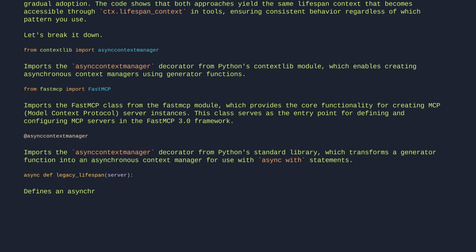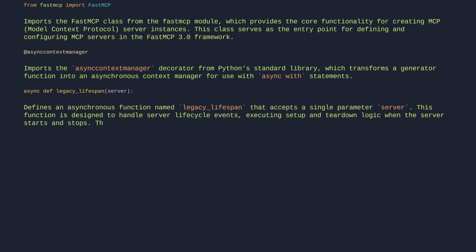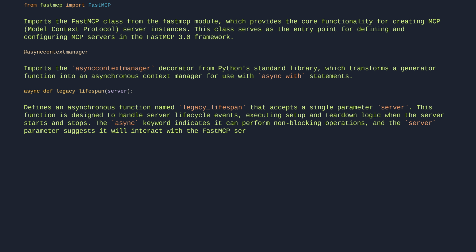Defines an asynchronous function named legacy_lifespan that accepts a single parameter, server. This function is designed to handle server lifecycle events, executing setup and teardown logic when the server starts and stops. The async keyword indicates it can perform non-blocking operations, and the server parameter suggests it will interact with the FastMCP server instance during these lifecycle phases.